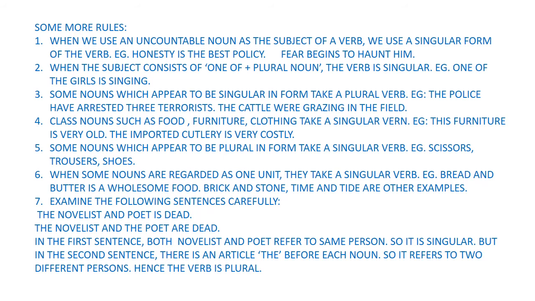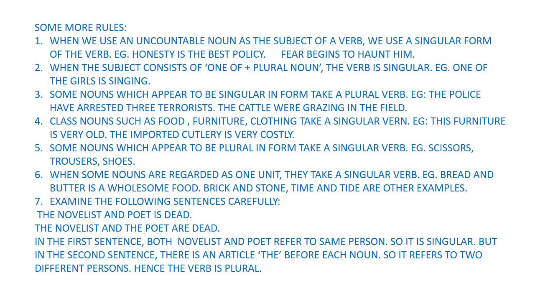Now when you take things like scissors, trousers, shoes, if I say pair of scissors, it will take singular, otherwise it will be plural. If I just say scissors, then it is plural. Where are the scissors? Where are my spectacles? But suppose we add a pair of. If we say a pair of, then the verb is singular. Here it's not written, but please pay attention. If it is said as a pair of scissors, a pair of trousers, then it should be singular.